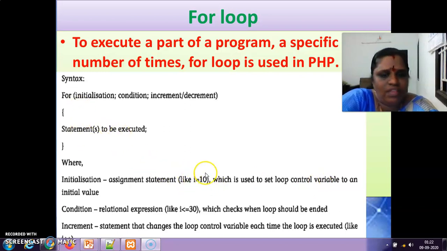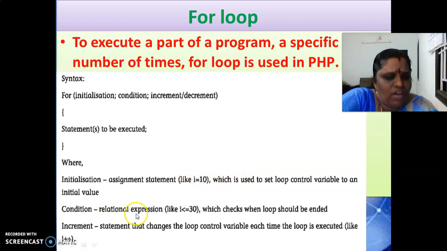This condition is a relational expression like I is less than or equal to 30 or I is less than or equal to 20, like that, which checks when the loop should be ended. So this condition is where the loop should end.